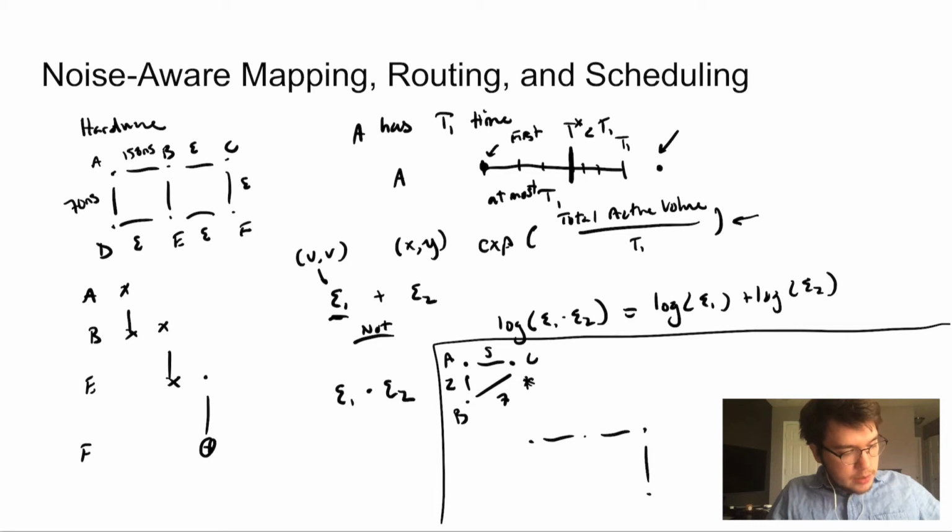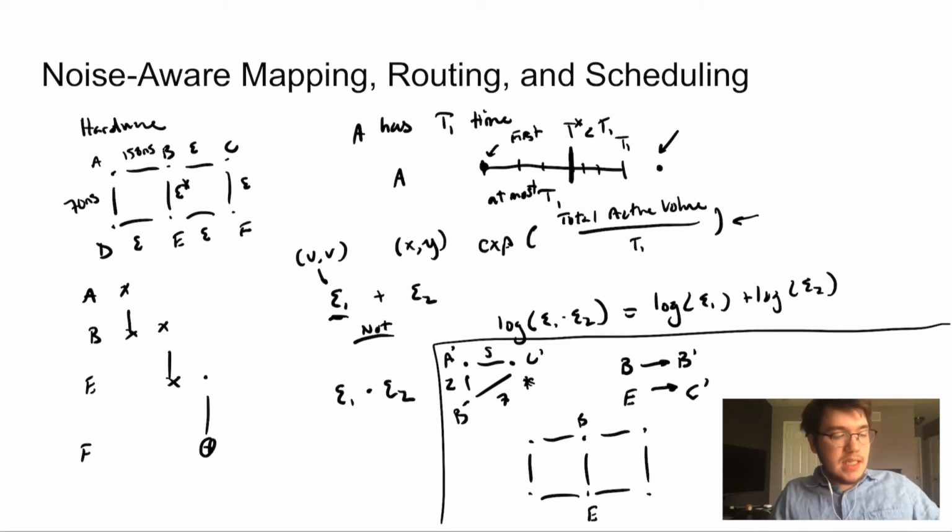Okay, so then the next step would be to look at all of the other qubits. Let's just draw our example down here and map our qubits. Let's call these A prime, B prime, and C prime so we don't have conflicting labels. And say, for example, this middle edge between B and E is actually the best. So then we would make an assignment from B to B prime. So these are mapped to each other. And E to C prime. So that C prime is mapped into E and B prime is mapped into B.